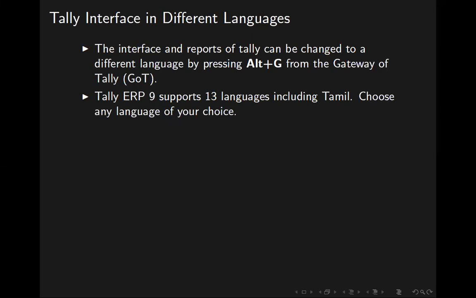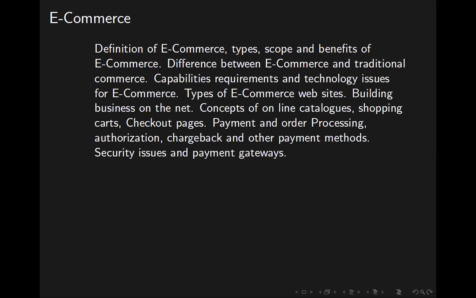Although we are half-baked in English, we can easily understand the meaning. Whereas when you change to another language, it may not be possible for you to even restore the interface to English. It will be difficult. Okay. Tally ERP 9 supports 13 languages, including Tamil. This number, Tally supports dash languages, is often a question in your examination. 13 languages. You must remember this number, 13 languages. Okay. Choose any language of your choice. It's okay. With this, we come to the end of Tally lesson.